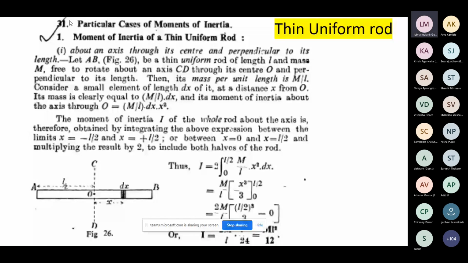For example, you want to find the moment of inertia of the thin uniform rod about an axis passing through the center perpendicular to its length. But I can also ask about any other position, about its end, or the relation of I and M. So some kind of logical things can be asked.